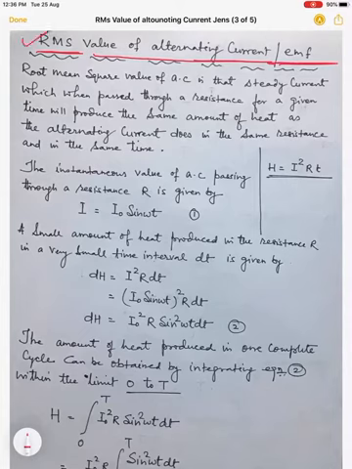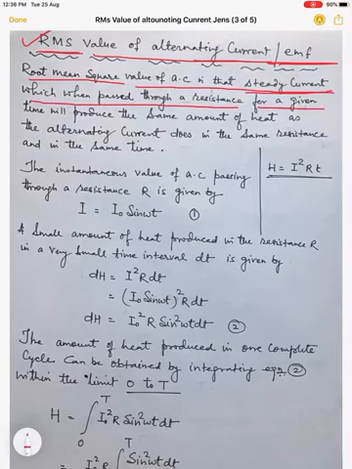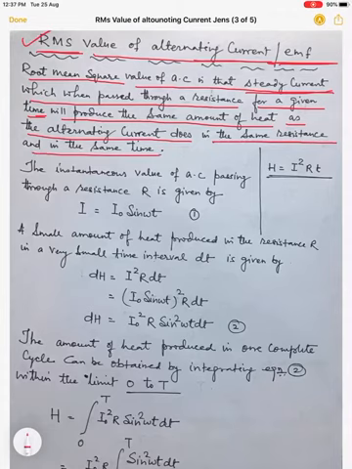Very important for exam purpose also. So root mean square, RMS value of AC is that steady, constant current, which when passed through a resistance for a given time will produce the same amount of heat as the alternating current does in the same resistance and in the same time.